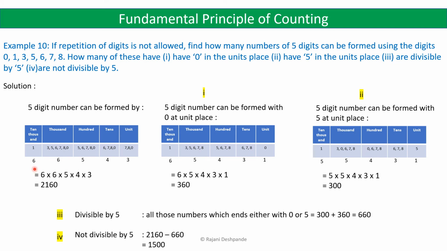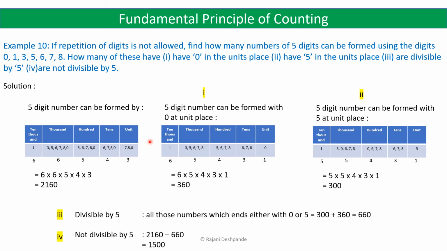So we have 6 choices, as 0 cannot be used in the 10,000s place, but 0 can be used in the thousands place. So we have again 6 choices for the thousands place. But since we are using one of the digits here, the digits we have already used in the previous 2 places, we cannot use them. So we have 5 choices in the hundreds place, then 4 choices in the tens place, and then 3 choices in the units place. So we have 6 into 6 into 5 into 4 into 3, that is equal to 2160 5-digit numbers without repetition of digits, where the repetition of digit is not allowed.